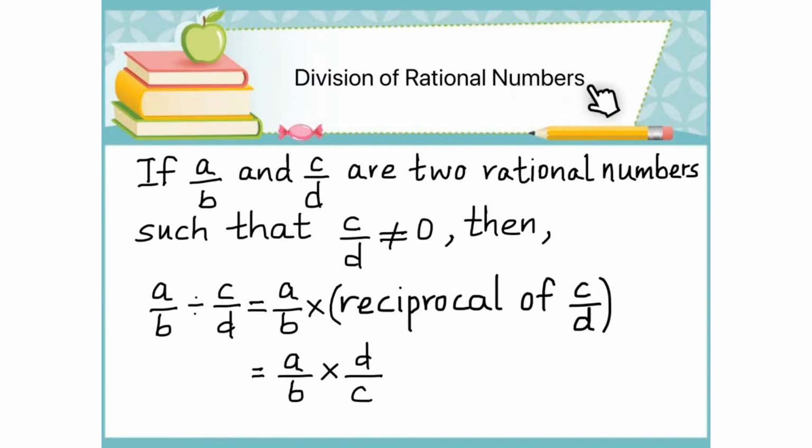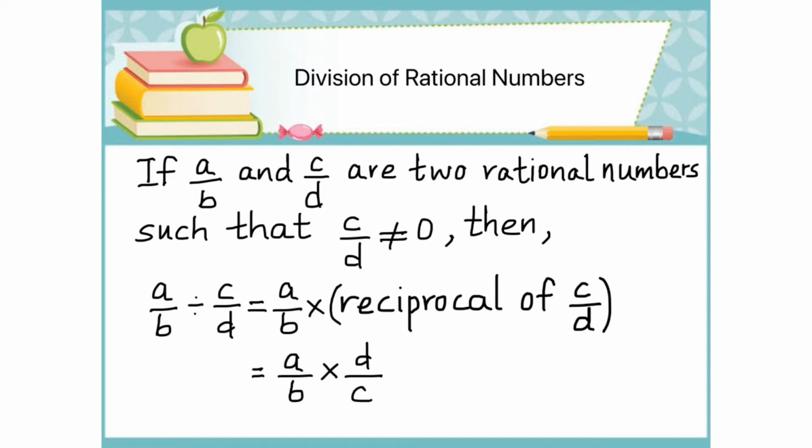Division of rational numbers. If a by b and c by d are two rational numbers such that c by d is not equal to 0, then a by b divided by c by d is equal to a by b multiplied by the reciprocal of c by d. That is, this expression is equal to a by b multiplied by the reciprocal of c by d, which is d by c.